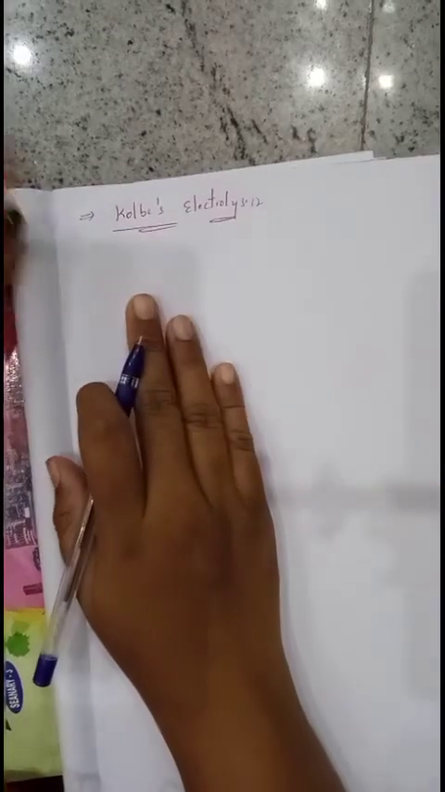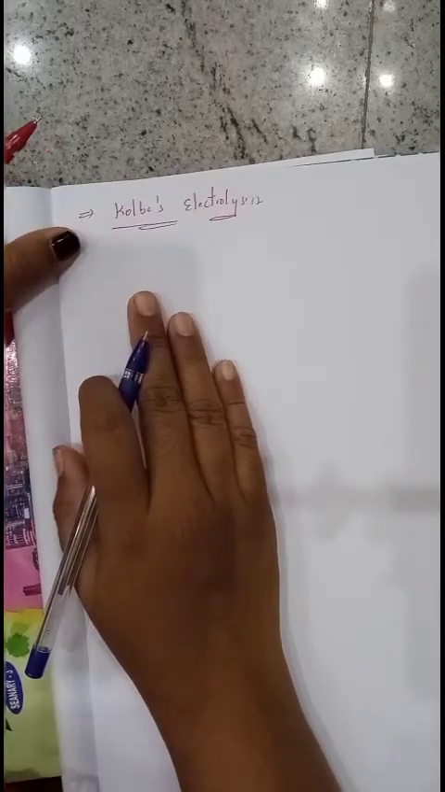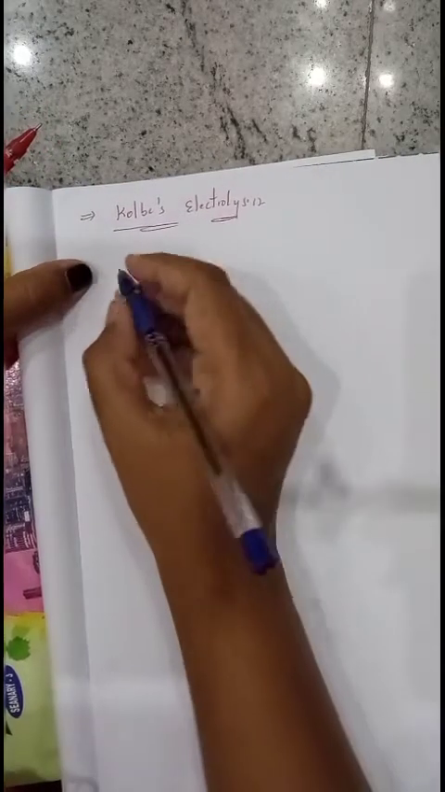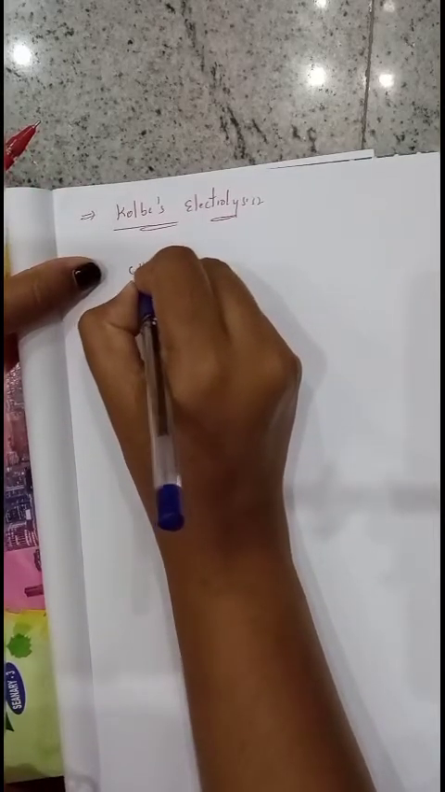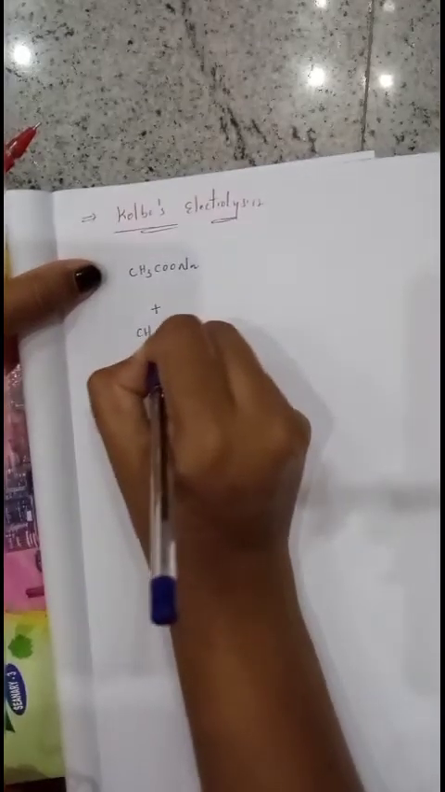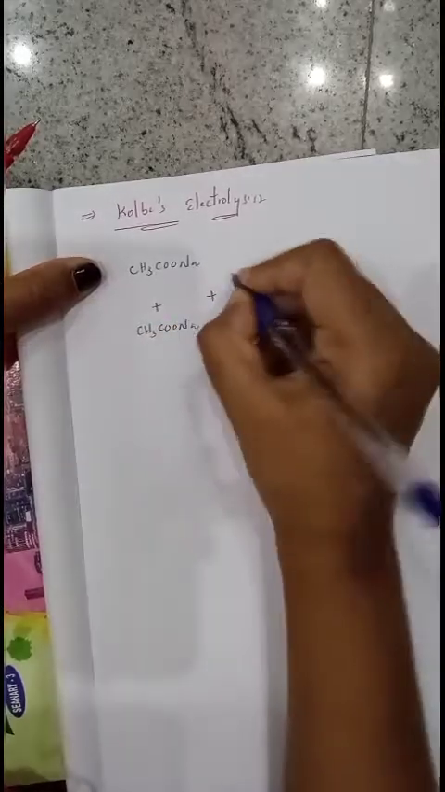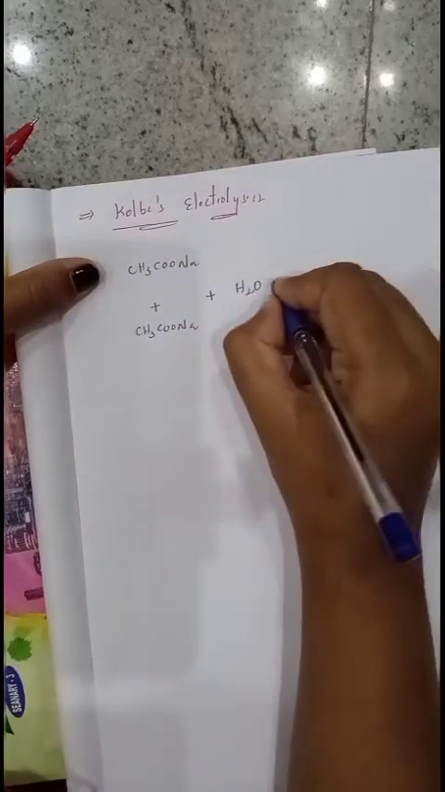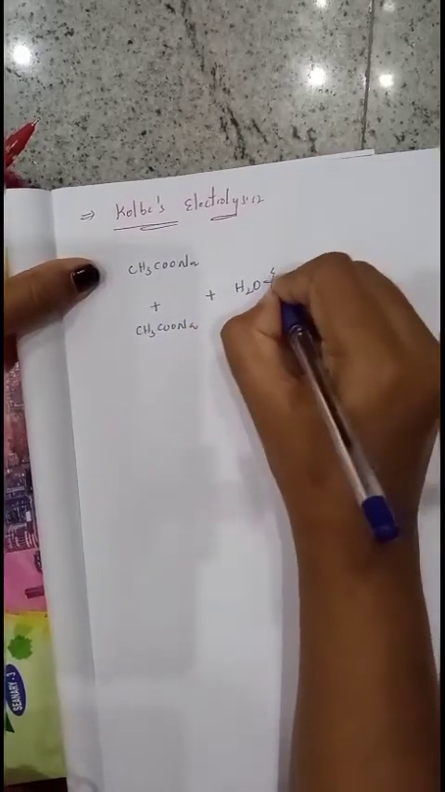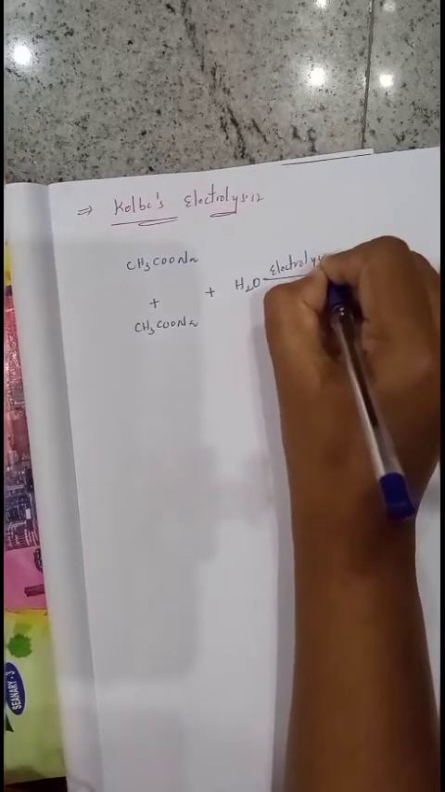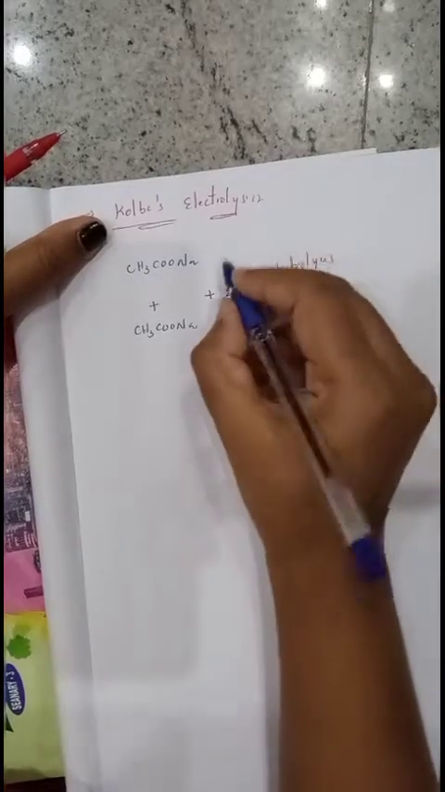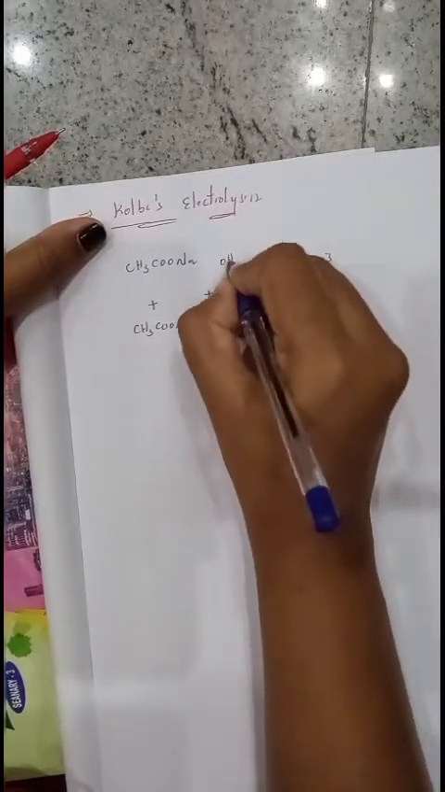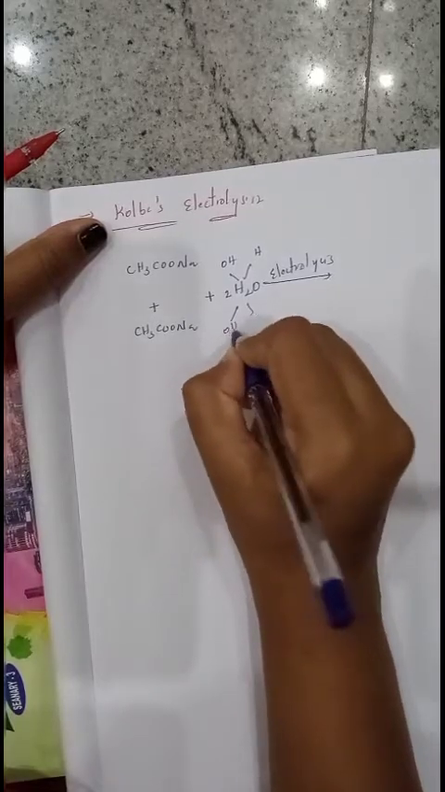So next question is Kolbe's electrolysis. This is also an important method which is used to prepare alkanes. When 2 moles of sodium salt of acid, for example I am taking CH3COONa plus CH3COONa, undergo hydrolysis, that is addition of water, this will take place in the presence of the electrolysis process. 2H2O I am taking. So this 2H2O contains OH, H, OH, H.